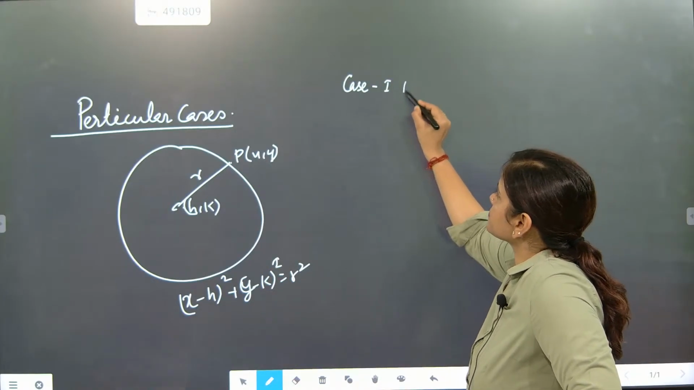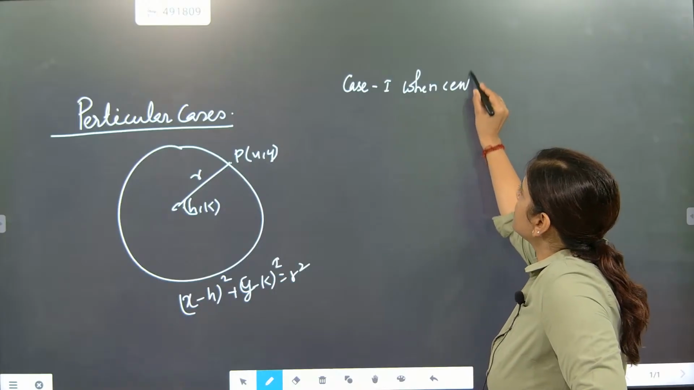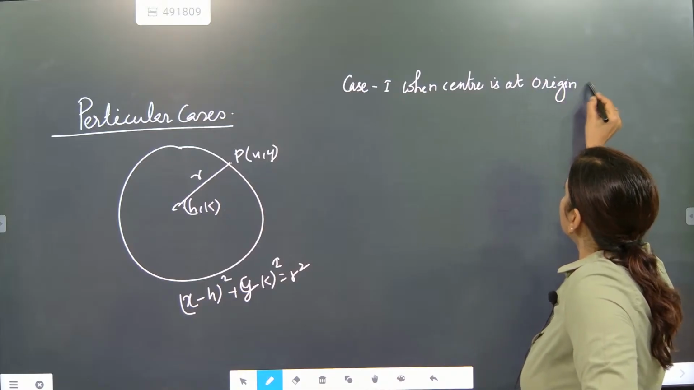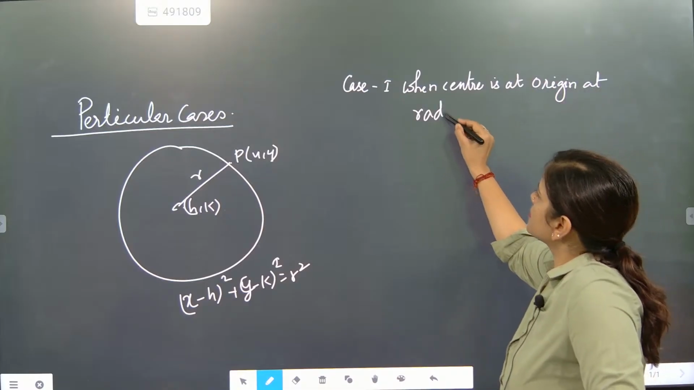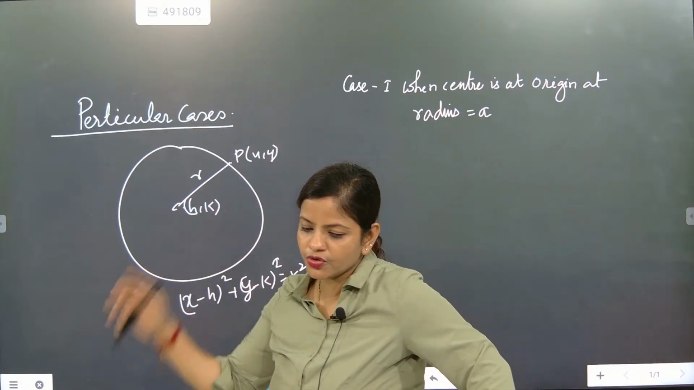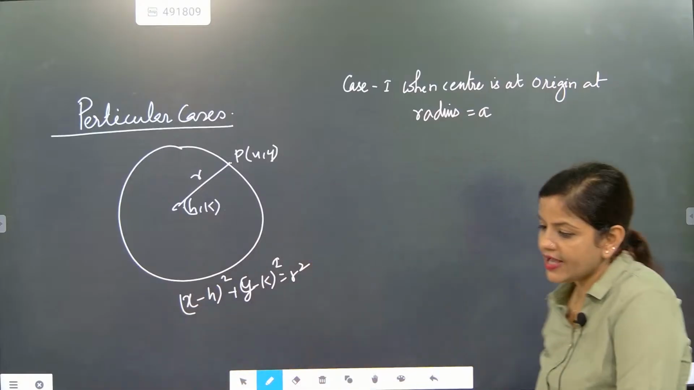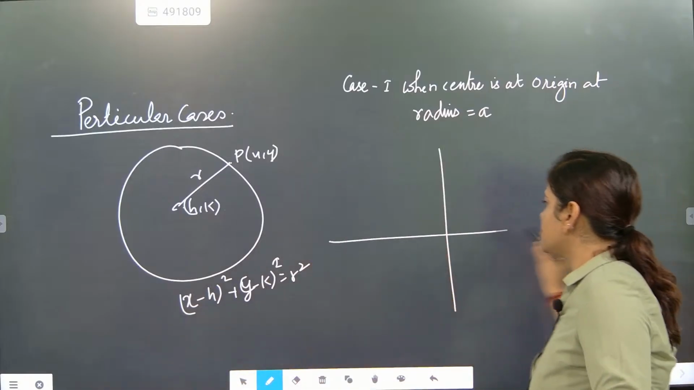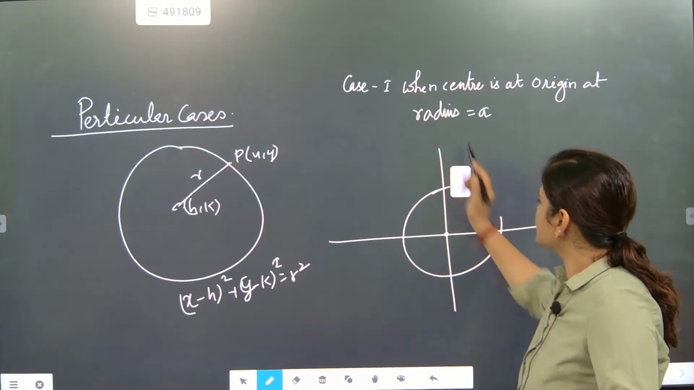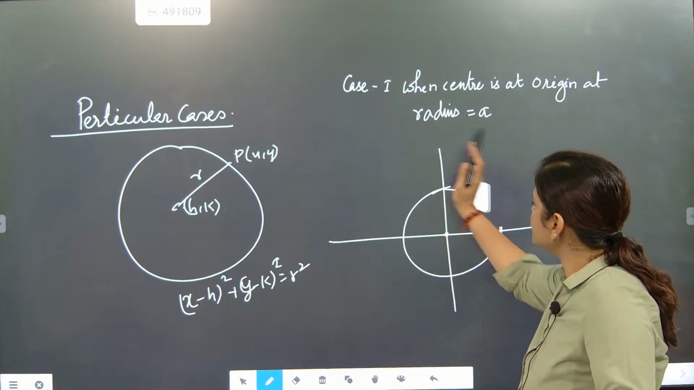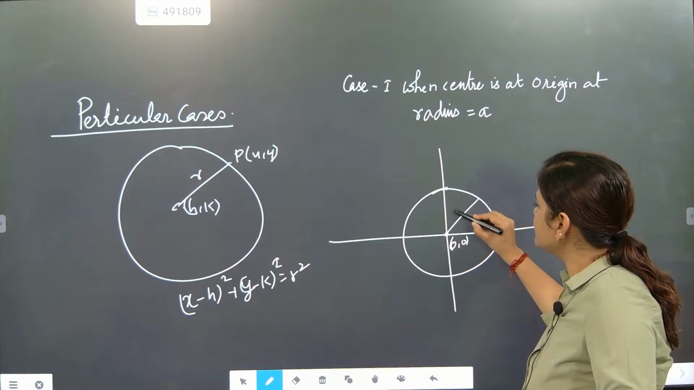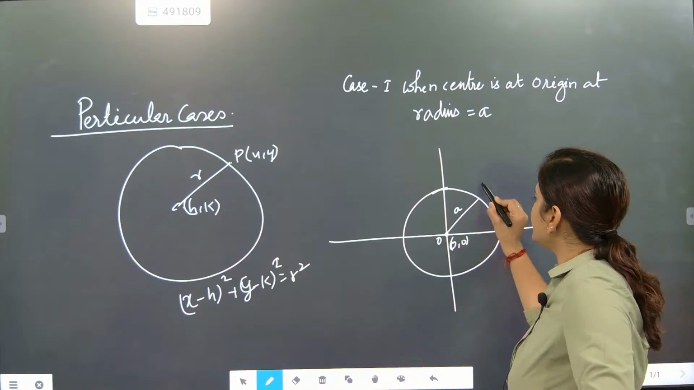Case 1, when center is at origin and radius is equal to a. So when center will be at origin, Kishore, good evening, beta, and radius is exactly a, at that particular moment, what will be the equation of the circle? So definitely we will draw the circle. Center is exactly at origin, and radius is taken as a. Got it? So you are writing it OP.